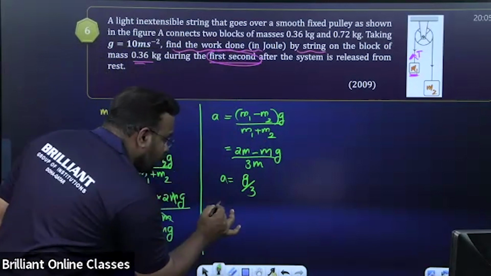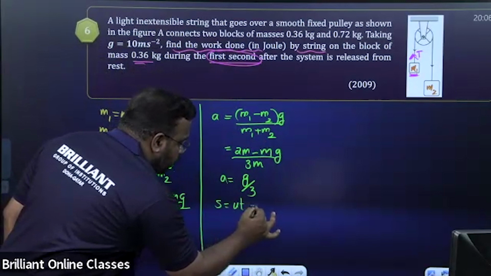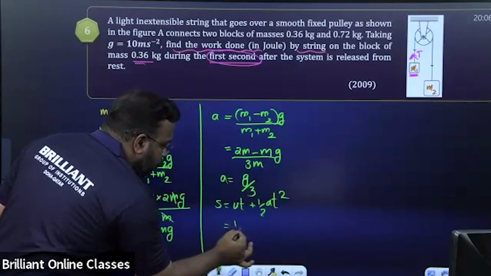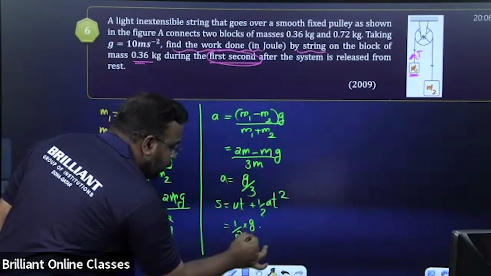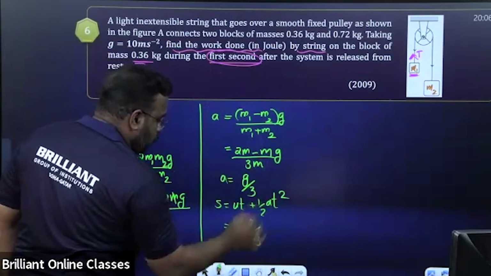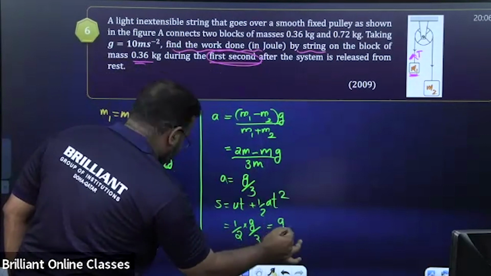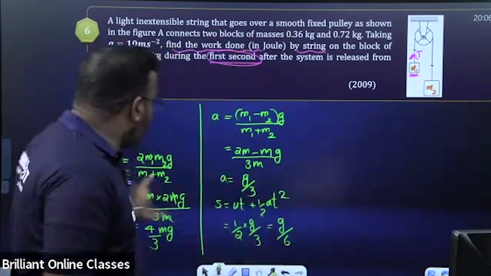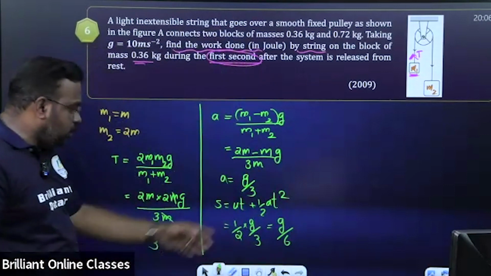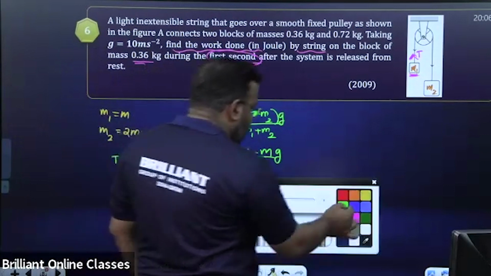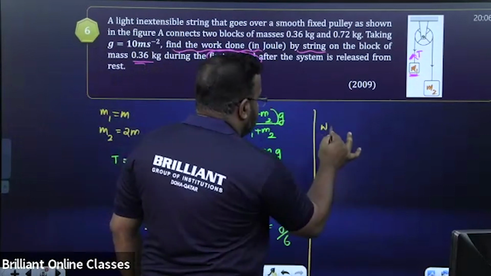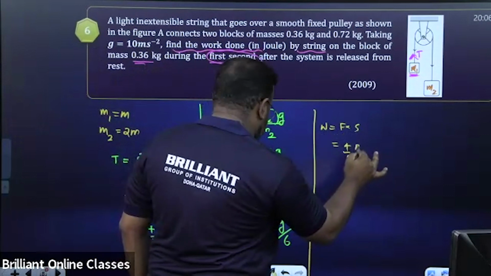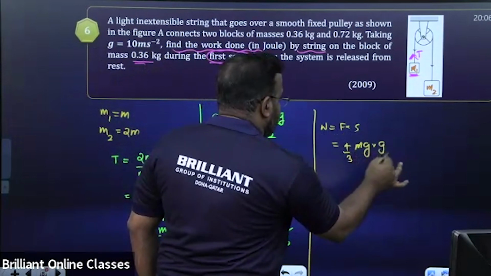Now, how can you find the displacement? s is equal to ut plus half at square we can use. u is 0. First term is cancelled. Half into acceleration is g by 3. Time is 1 second. So 1 square is 1 only. What is the displacement? g by 6. Right. We got everything. Force is 4 by 3 mg and displacement is g by 6. So I'm going to calculate the work done. Work done is F into s. Force is 4 by 3 mg into displacement is g by 6.